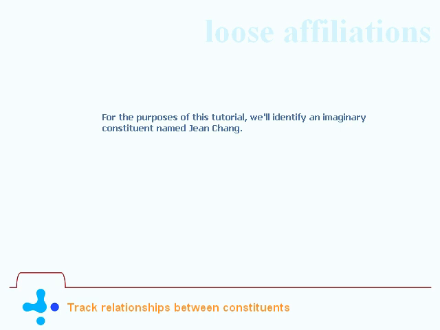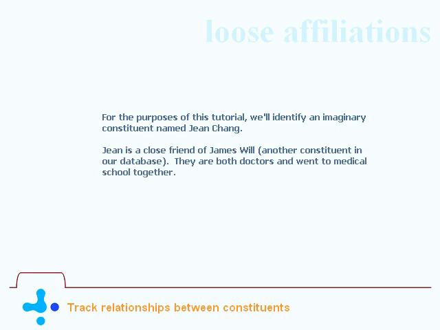For the purposes of this tutorial, we'll identify an imaginary constituent named Jean Chang. Jean is a close friend of James Will, another constituent in our database. They are both doctors and went to medical school together. We want to show this relationship as a loose affiliation.